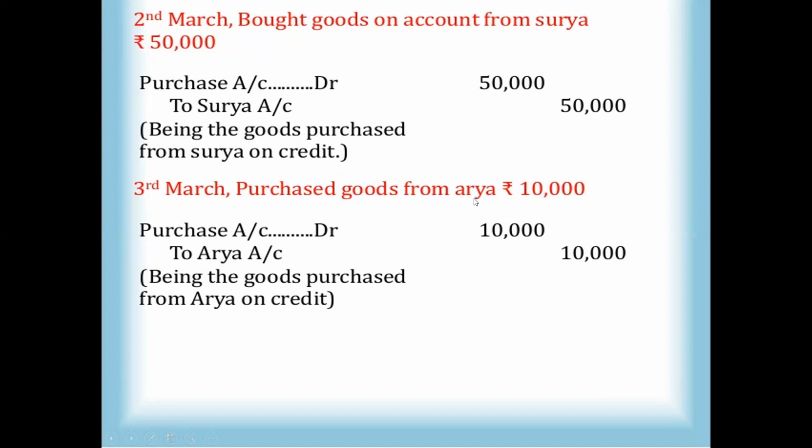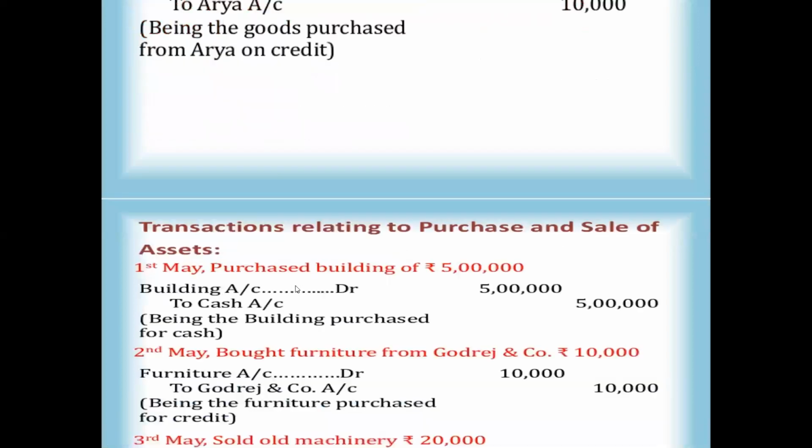So Arya is a receiver or giver? You can say he's a giver. So giver is always credit. So purchase account debit to Arya account, being the goods purchased from Arya on credit basis.